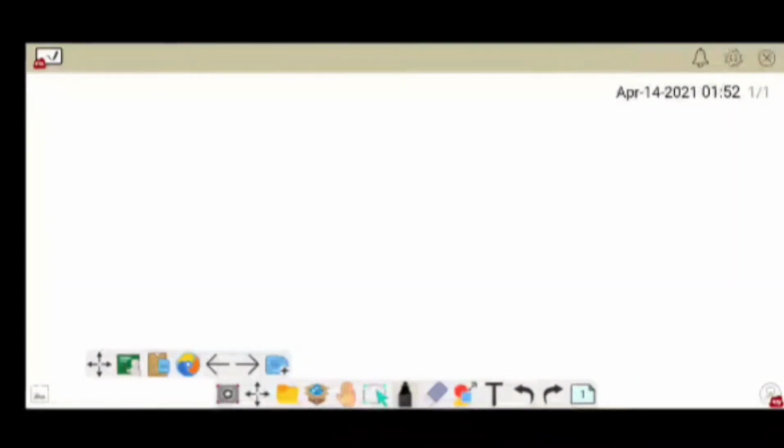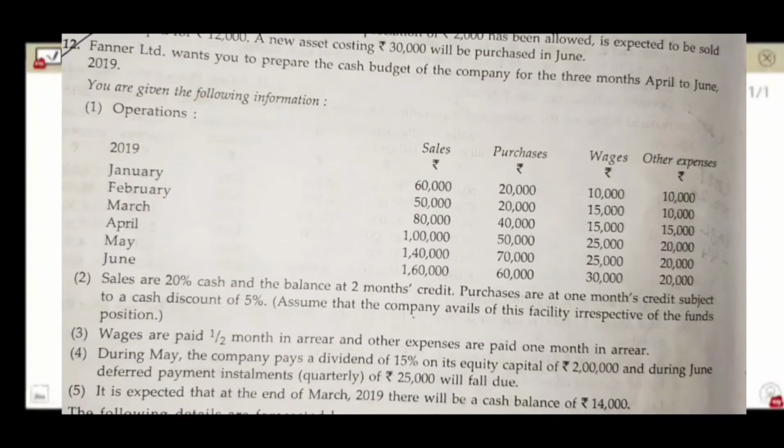So, in this video, we are going to solve our third problem on cash budget. I think the question is visible on the screen now. You can pause the video and write down the question in your copy. In the question, it says that Fanard Limited wants you to prepare the cash budget of the company for the 3 months, April to June 2019. Okay, April to June.